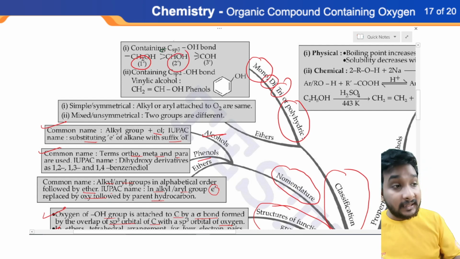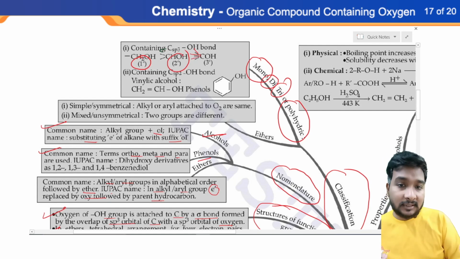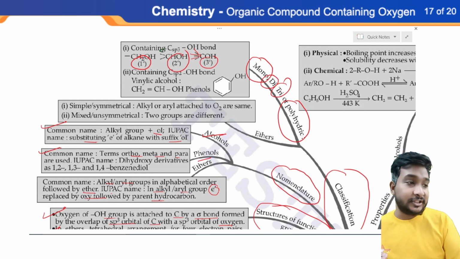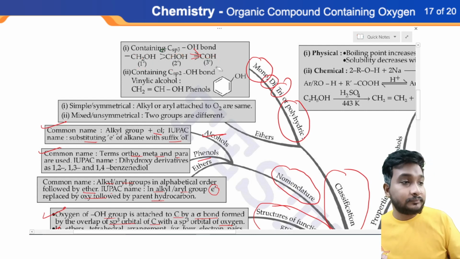But if OH is connected to a carbon attached to 3 different carbon atoms, then it is called 3 degree or tertiary alcohol. So this is an additional type of classification: primary, secondary and tertiary.